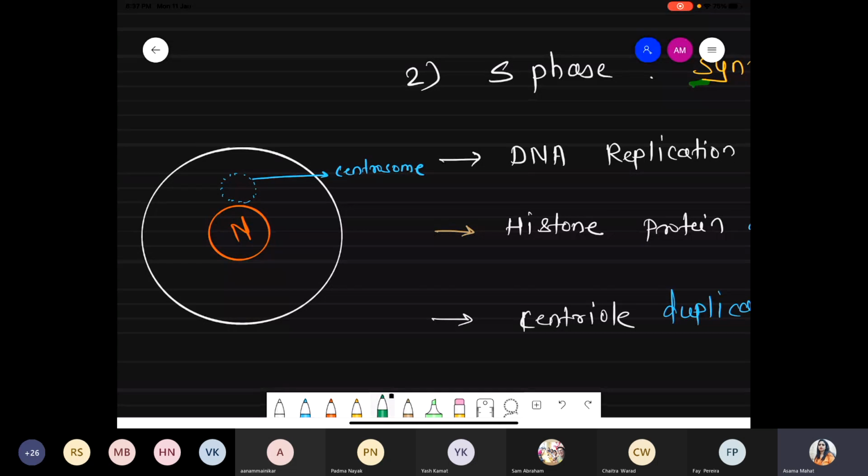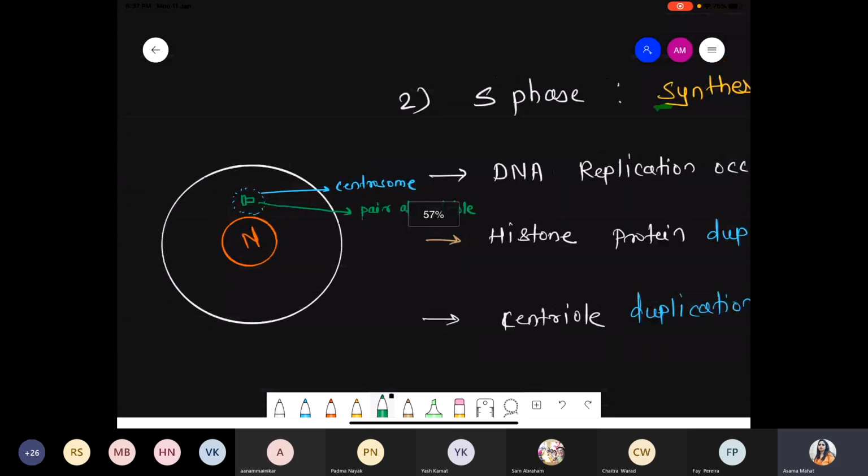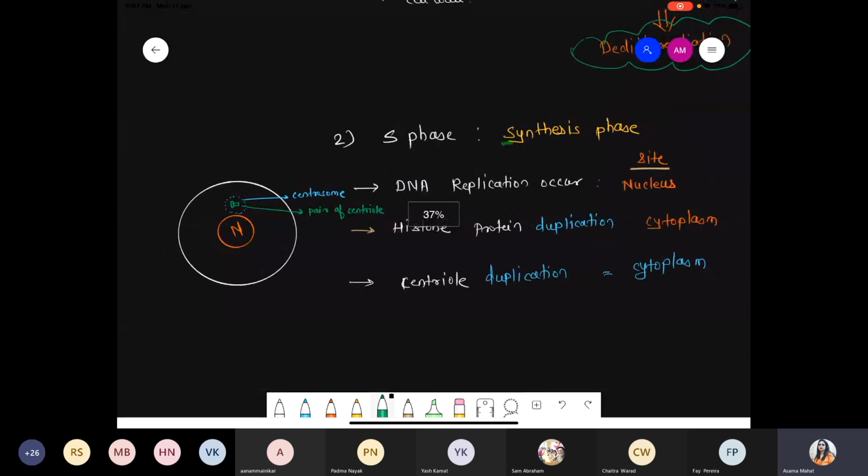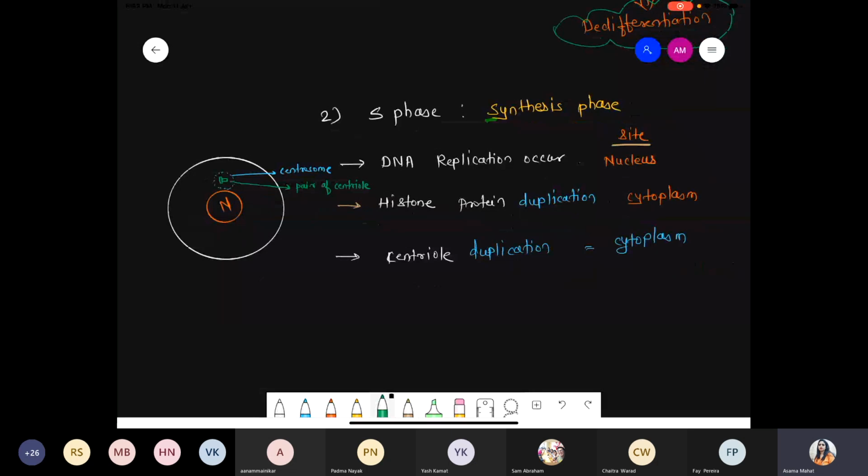Inside the centrosome, a pair of centrioles is present like this, arranged perpendicular to each other. So simply it is called the pair of centrioles. We are talking about that centriole. During which phase does the centriole get doubled? Inside the cytoplasm, during the S phase, the centriole also gets doubled.